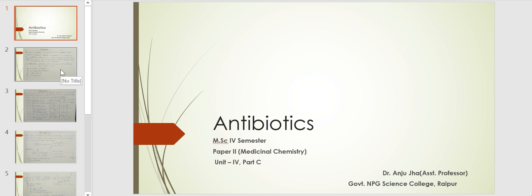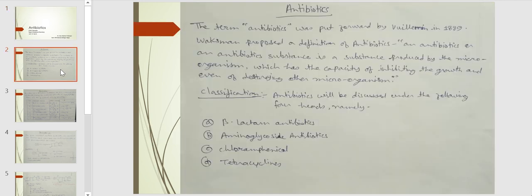The term antibiotic was put forward by Vuillemin in 1889, and the scientist Waksman proposed a new definition: an antibiotic substance is a substance produced by a microorganism which has the capacity of inhibiting the growth and even of destroying other microorganisms.